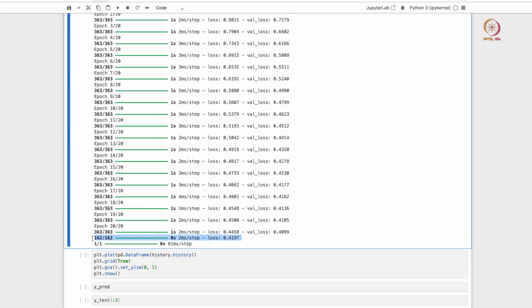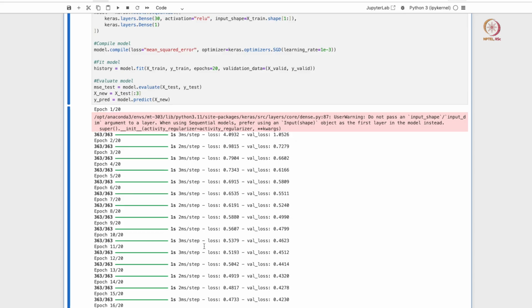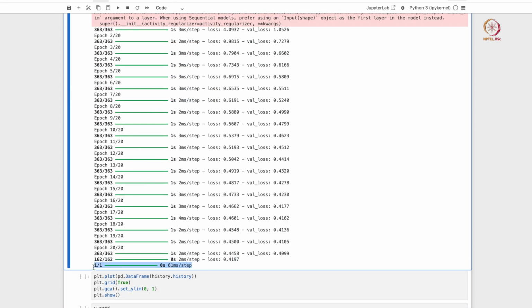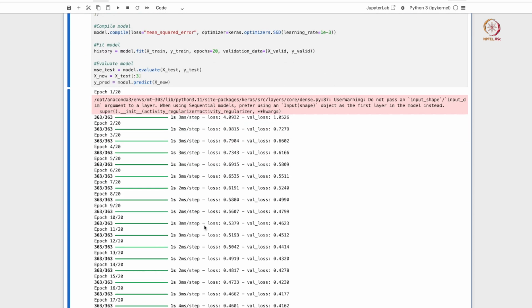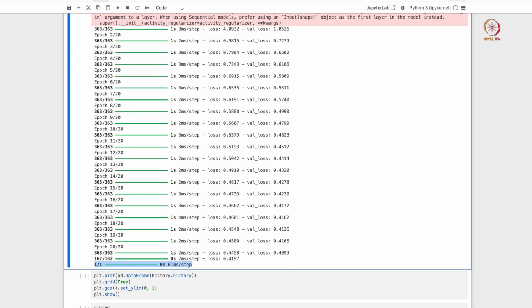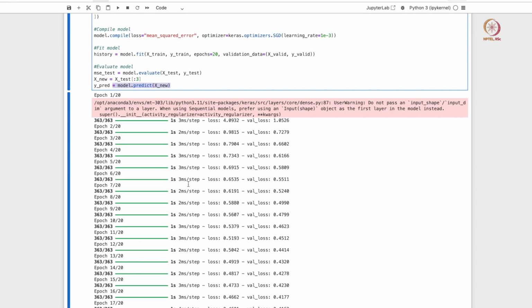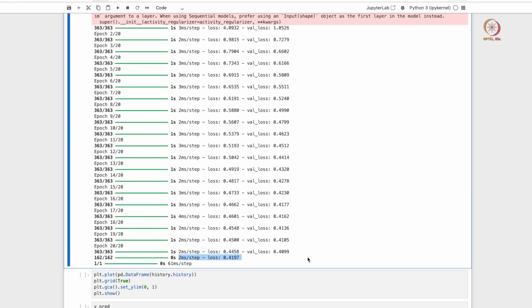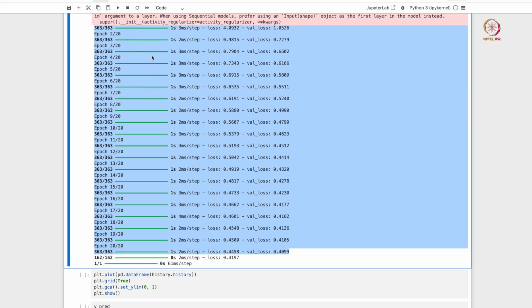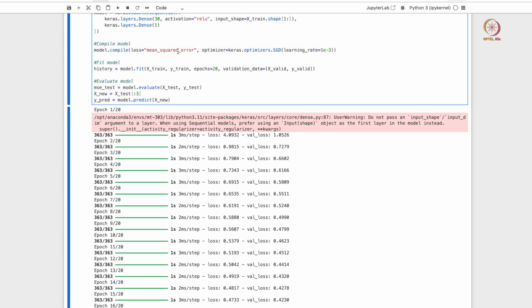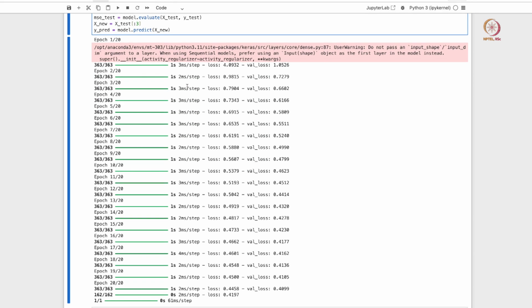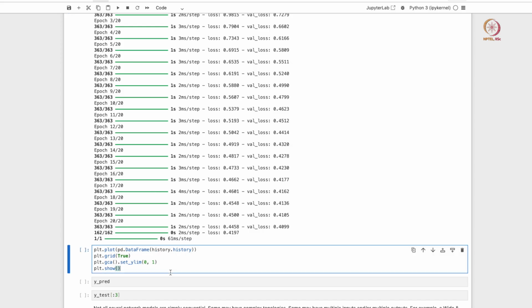so this is basically the loss for your evaluation on the test set, and I think 1 out of 1 is basically your predictions. So the model is actually making predictions for the first three data points of your test set here, right. This is the prediction step that we have called here, and this is the evaluation on your test set, and the first 20 rows are the training on your training set. The loss here basically refers to your mean squared error, right. So that is the loss metric that we ask the model to minimize, okay.